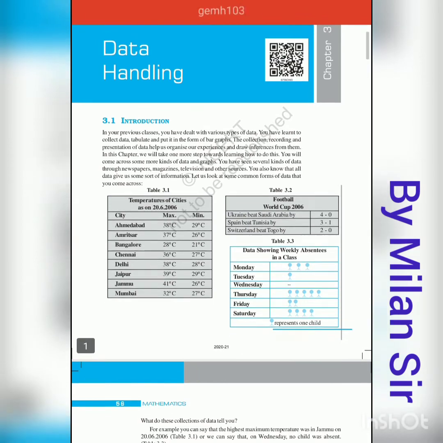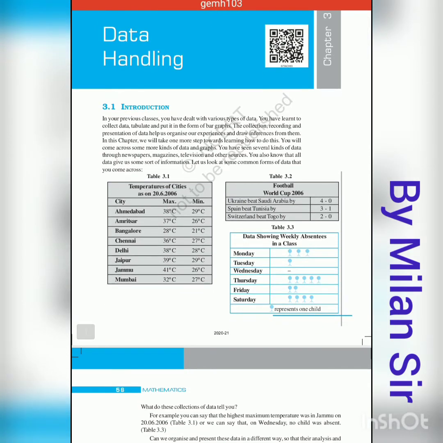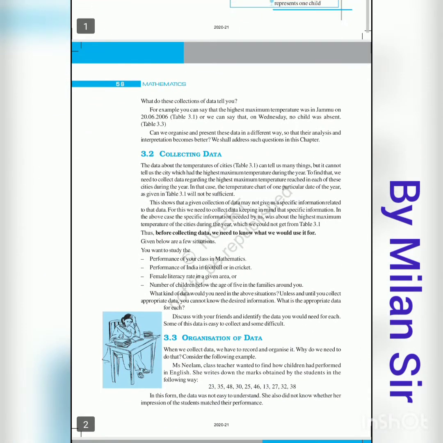So first of all, we need to collect the data. There are lots of ways to collect the data. We can directly collect the data, otherwise we can take the data from sources. If you directly collect the data, it is called primary data, and if you use data which is already collected by someone, it is called secondary data.